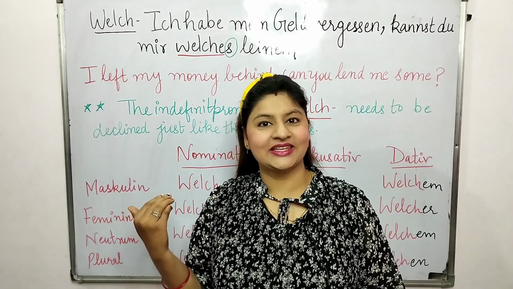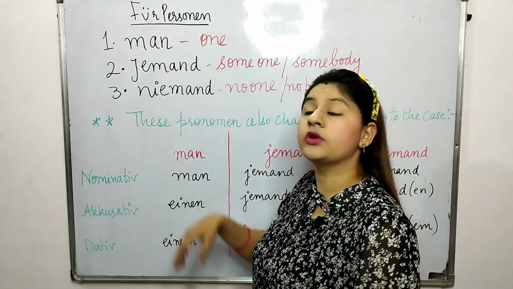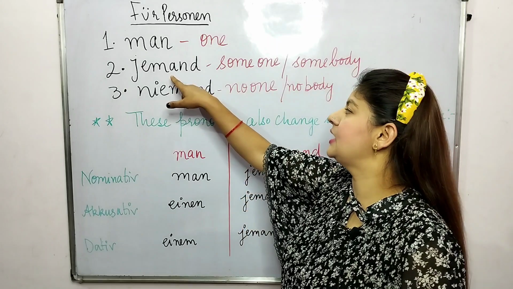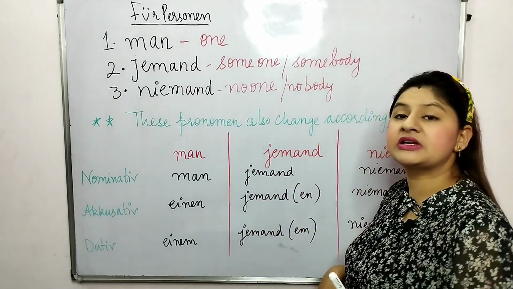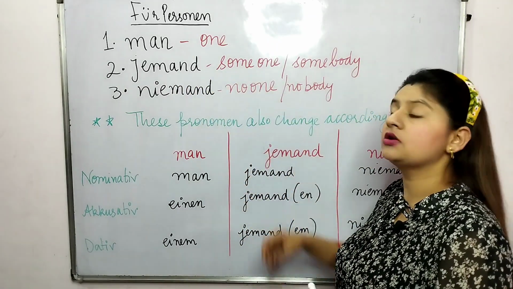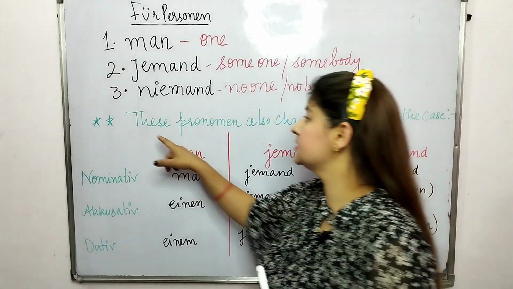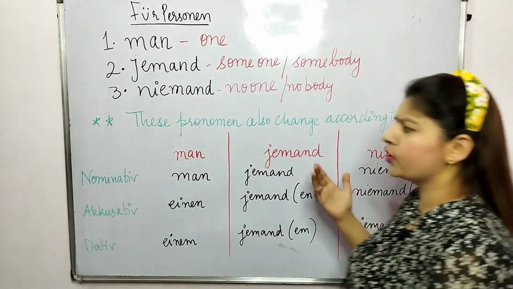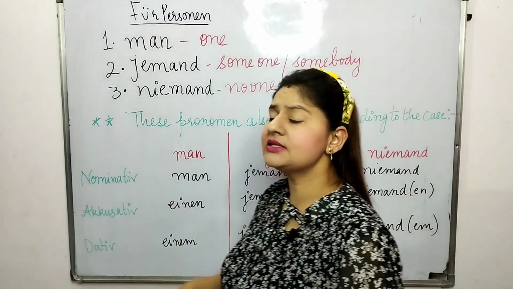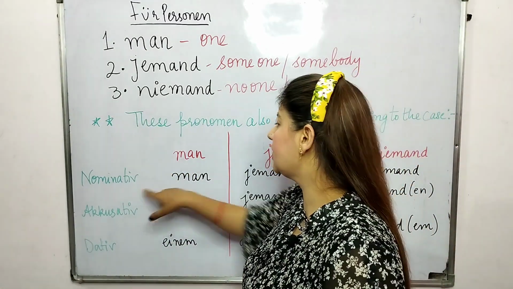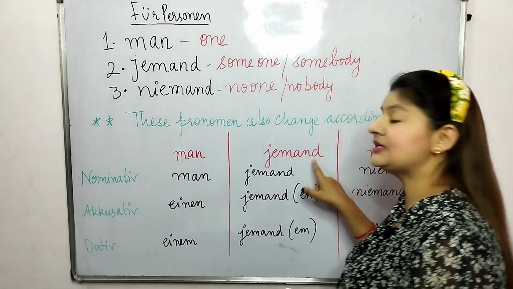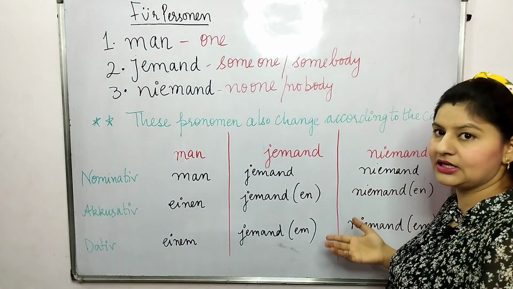Now we are going to see the indefinite pronomen für Personen, for persons: man, one; jemand, someone or somebody; niemand, no one or nobody. Important: these pronomen also change according to the case. In nominative, man is man only, jemand is jemand, niemand is niemand.